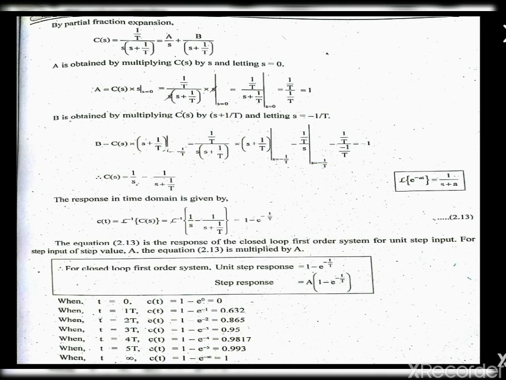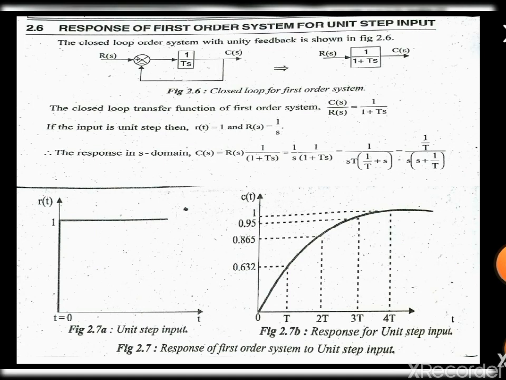The response is in the time domain, so we are going to take the inverse Laplace of C of s. The inverse Laplace of 1 by s will be 1, and the inverse Laplace of 1 divided by s plus 1 by T will be e power of minus t by T. This is the response for the first order system using the unit step response. For the step response, we get the value as A into 1 minus e power of minus t by T. Now we are going to substitute the values for t equal to 0 to infinity and we will get some constant values. Using these constant values, we map this graph.